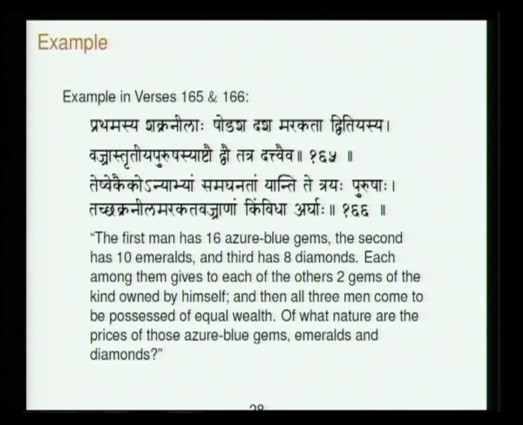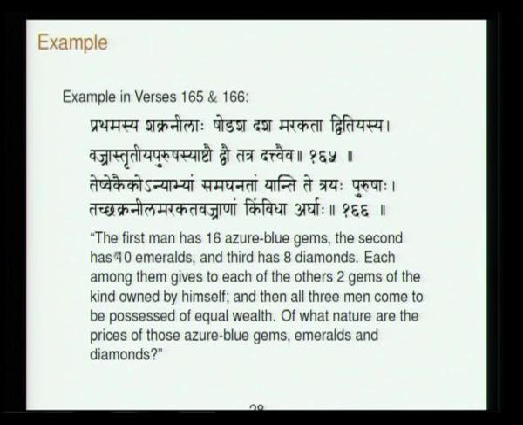So, he has given the example: Pratamasya Chakranilaha Shodashadasha Barakata Dvitiyasya Vajra Srutiya Purushasyaštau Dvau Tatra Datvaiva Teshvaikaikonyaabhyam Samaganatam Yanti Te Trayaha Purushaha Tat Chakranila Marakata Vajranam Kimvida Ardaha. Okay. So, the first man has 16 azure blue gems, Chakranila. The second has Marakatam, 10 emeralds. The third has 8 diamonds. Each among them gives to each of the others 2 gems of the kind owned by himself, and then all the 3 men come to be possessed of equal wealth.